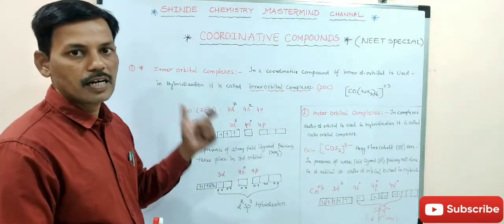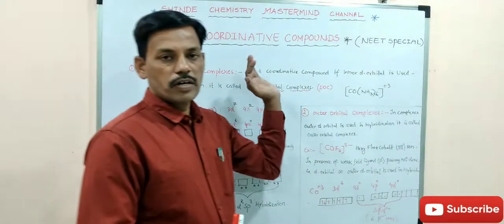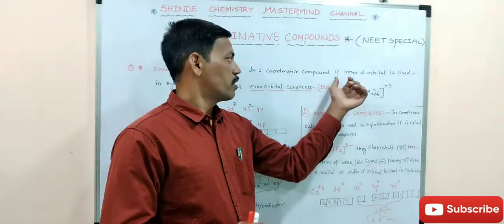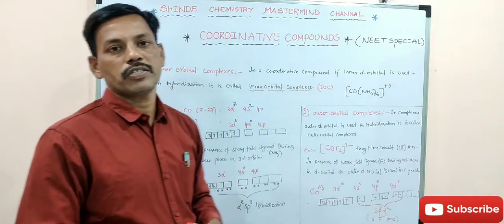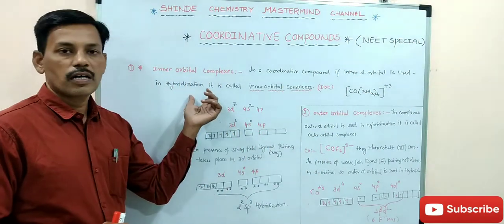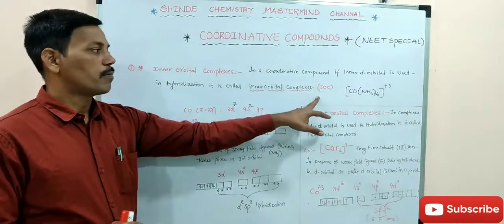Remember it, I repeat: if the inner d orbital is used in the hybridization, these compounds are called inner orbital complexes.